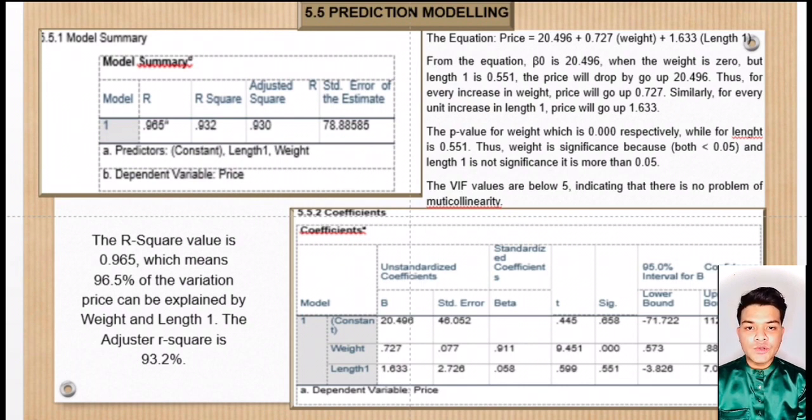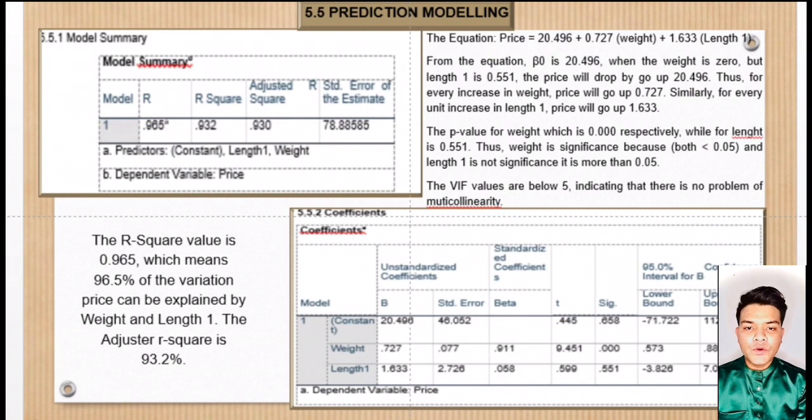From the equation, B null is 20.596, which is the price when the weight and length 1 are 0. Thus, for every unit increase in weight, price will go up 0.727. For every unit increase in length 1, price will go up 1.633.